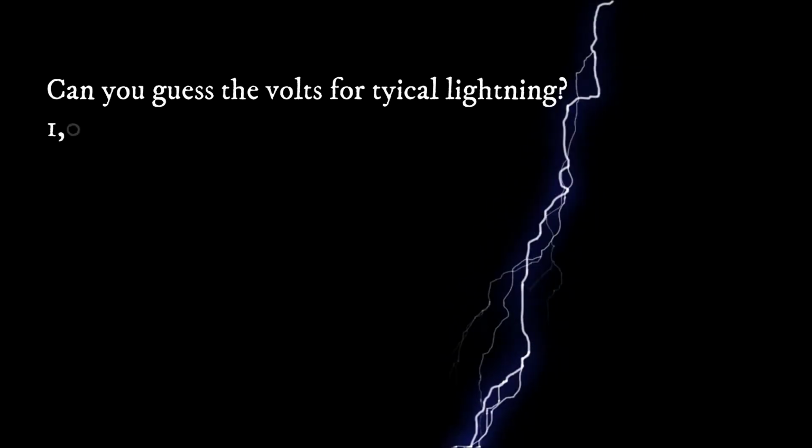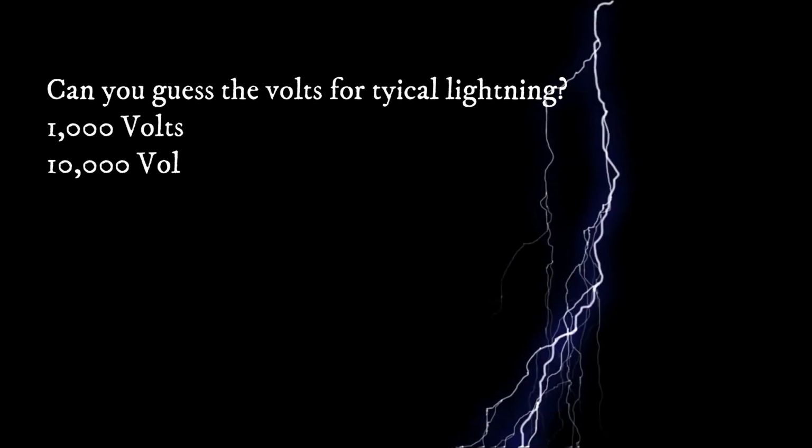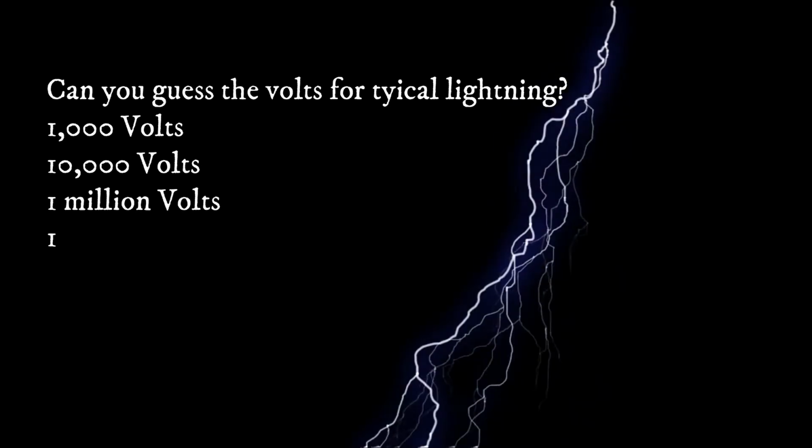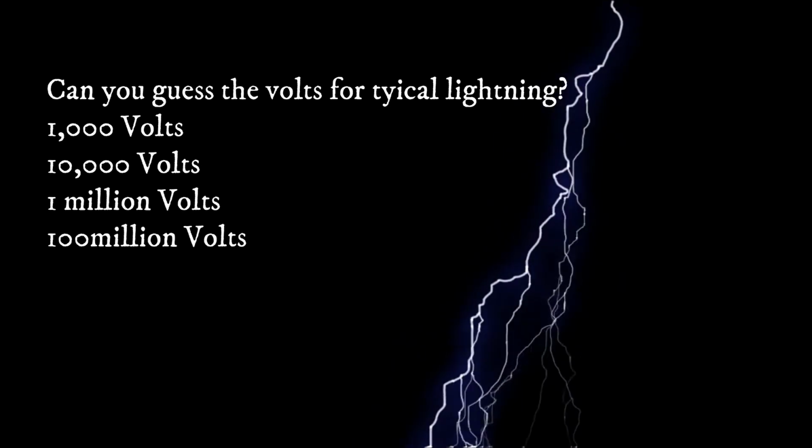Can you guess the voltage of a typical lightning bolt? A, 1000 volt; B, 10,000 volt; C, 1 million volt; or D, 100 million volt.